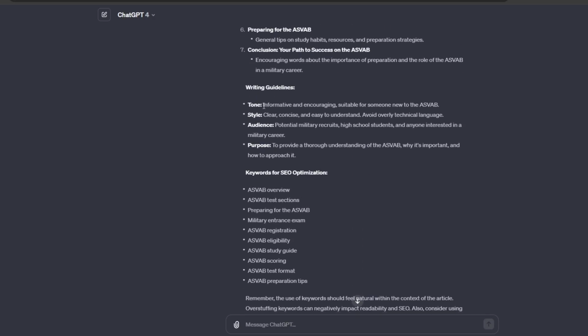So, writing guidelines too. Say, hey, listen, be informative and encouraging. Tell people that you can do this, you got this. Suitable for someone new to the ASVAB. Style is clear, concise, and easy to understand. Avoid overly technical language. When I do use technical language, I want to make sure I'm spelling it out, because remember, these are 18 to 24-year-olds for the most part taking this test. So you want to elaborate on what you're saying, because the military uses a lot of acronyms and abbreviations. The audience is potential military recruits, high school students, and anyone interested in a military career. The purpose is to provide a thorough understanding of the ASVAB, why it's important, and how to approach it.